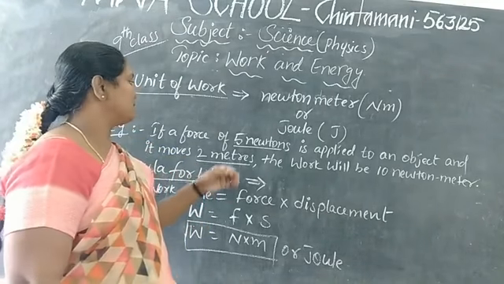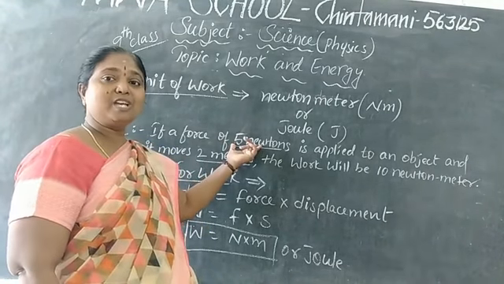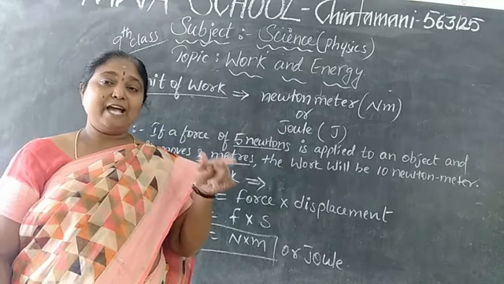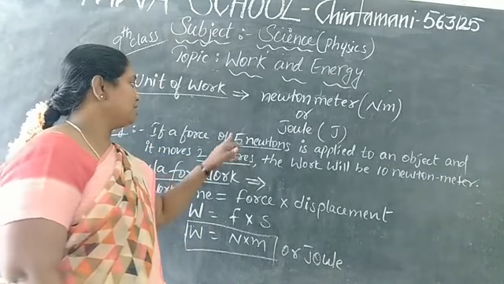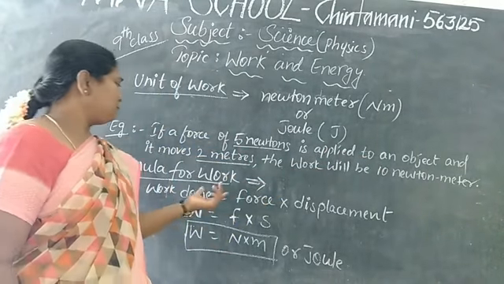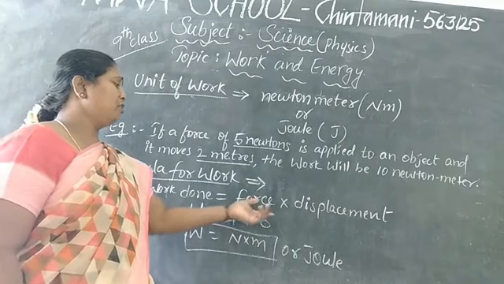Force into displacement. See here, how much force have we used? 5 newtons. Then what is the displacement? 2 meters. 5 newtons into 2 meters, 5 twos are 10. So we got 10. Then W is equal to F into displacement.